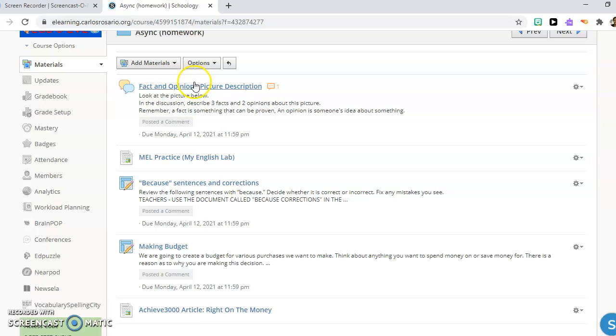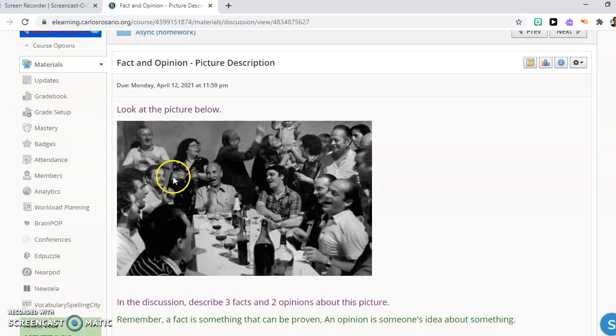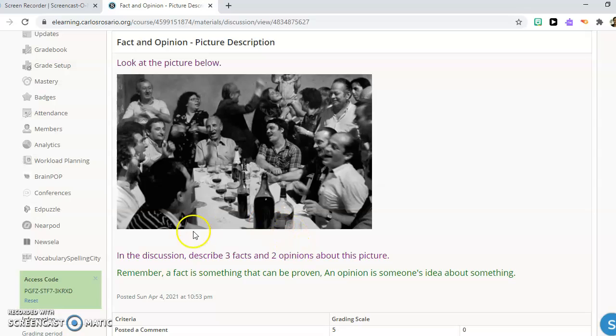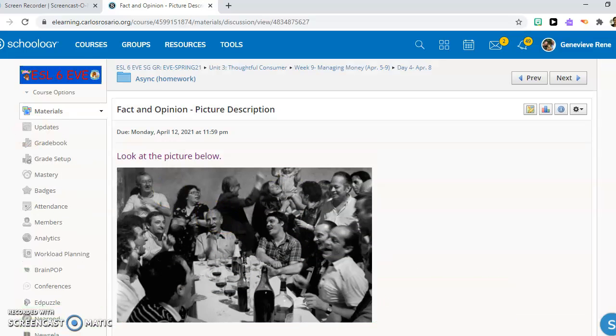The first one is fact and opinion picture description. So you'll look at this picture and you're going to type 3 facts and 2 opinions about this picture. Remember, fact is something that can be proven. Opinion is your idea, what you think or feel about something. Okay, so you can put that in the comment section.